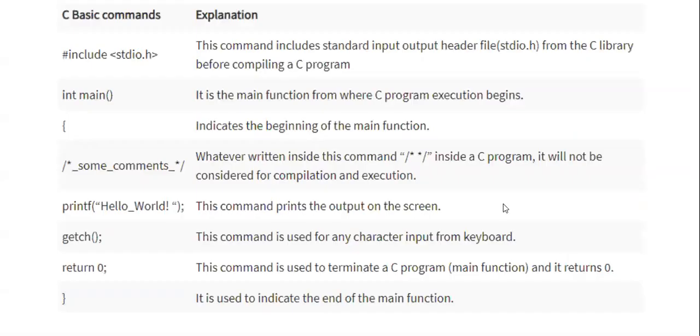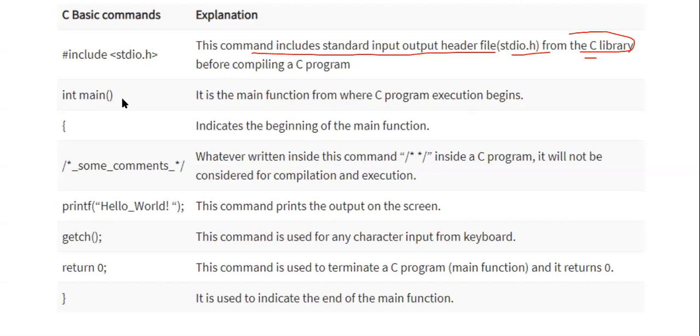Here are the C basic lines. #include <stdio.h> is the header file. This command includes the standard input output header file stdio.h. It is one library, and we have different libraries like math.h and string.h. Whenever we require one, we can declare it here and use it.